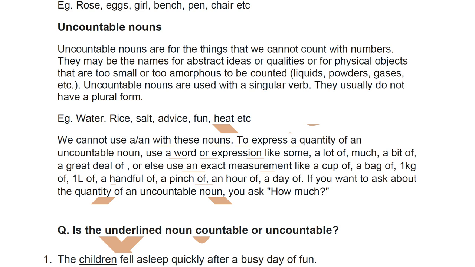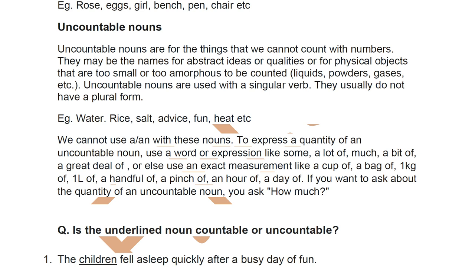If someone asks you for rice, are you going to put one grain of rice at a time? No. You are going to give maybe a spoonful of rice, a cupful of rice, a kilo of rice. Clear? A plate full of rice. You are going to measure it using something like either a spoon, a plate, or a weight. That's how you're going to measure it. That's why you will ask how much and not how many.